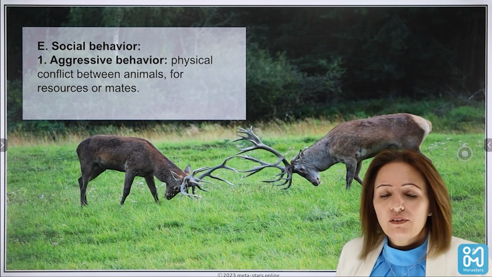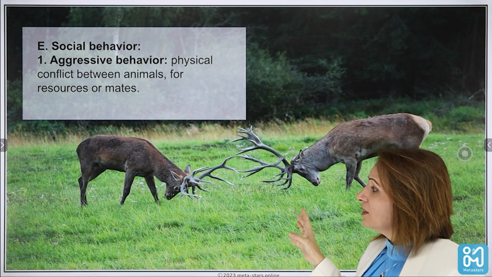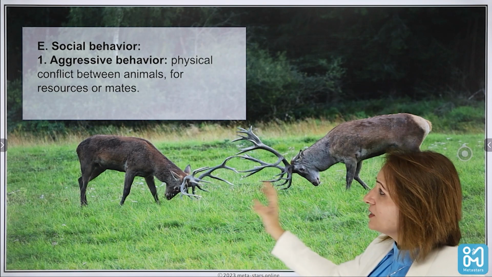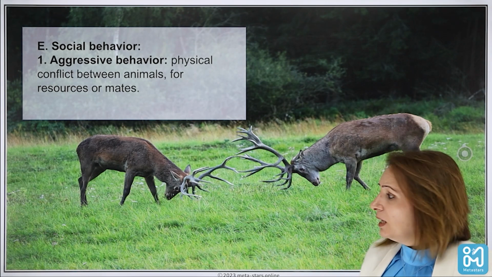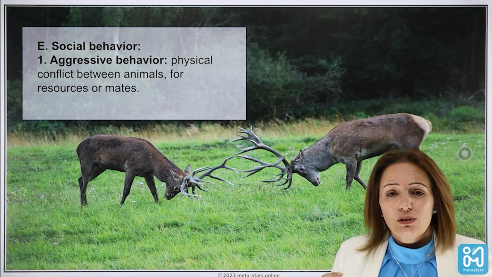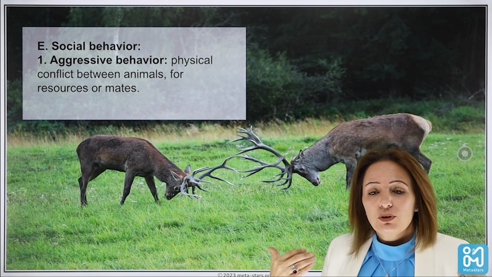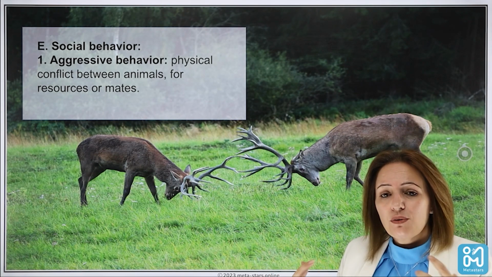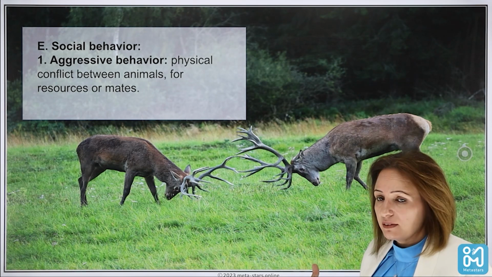We have the social behavior, which is also a learned behavior, and it is part of animal behavior. Social behavior includes aggressive behavior between animals. As you can see, these two animals are fighting because animals usually tend to be aggressive whenever they want to protect themselves, their mates, their shelter, or their food. So there is always aggressive behavior between animals whenever they want to defend themselves or their habitat.